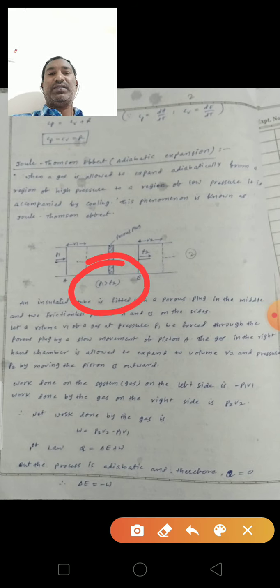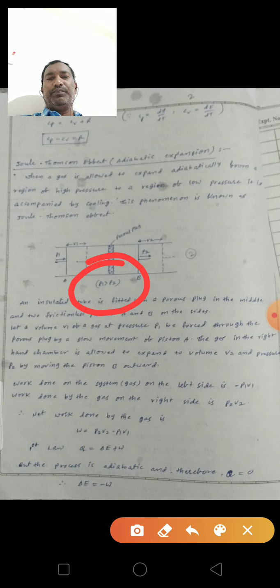When piston A is pushed against the P1 pressure, the volume decreases by V1. In this compression, the work done on the gas is W1 equal to minus P1V1.